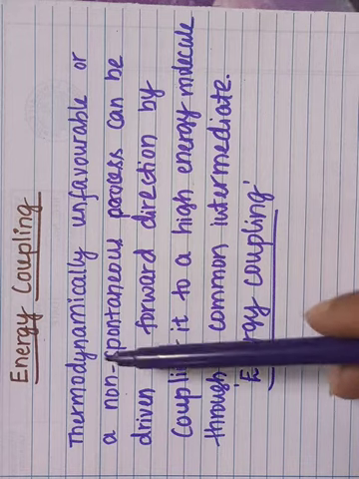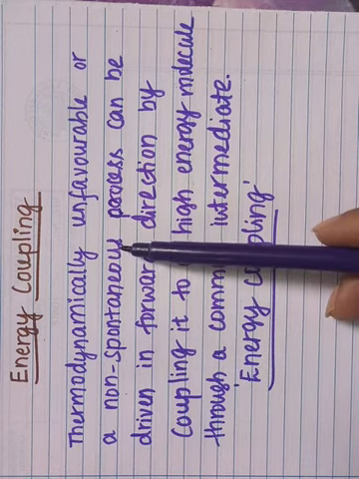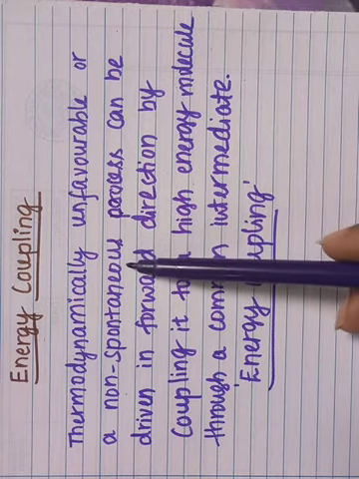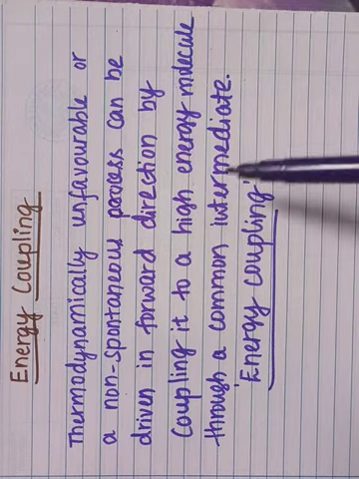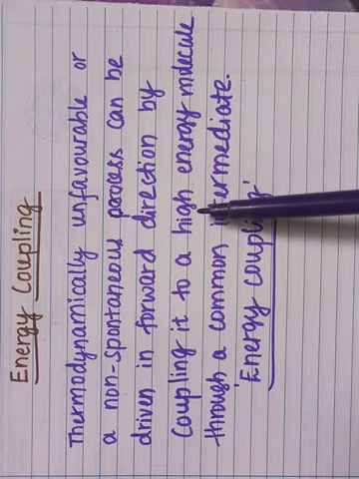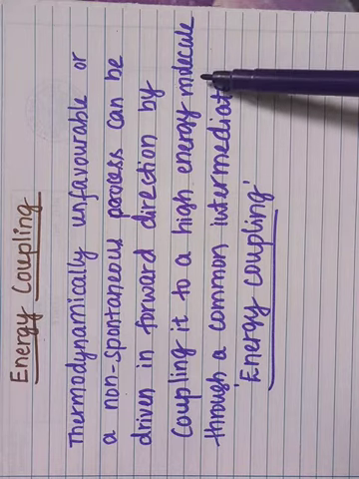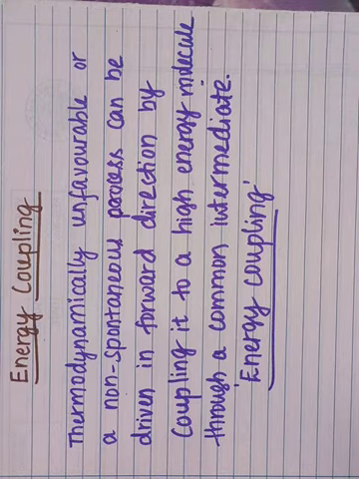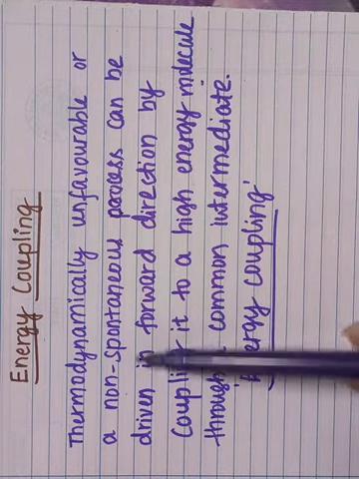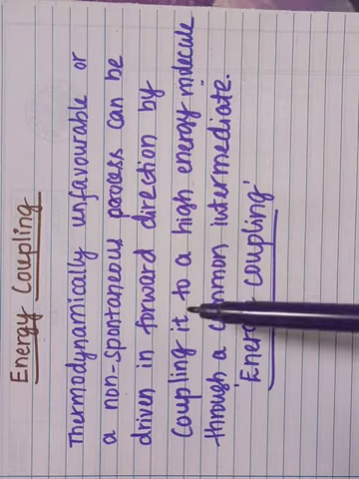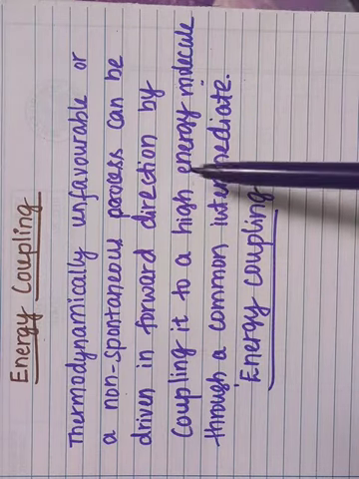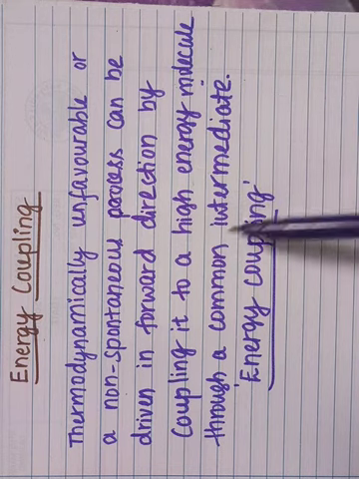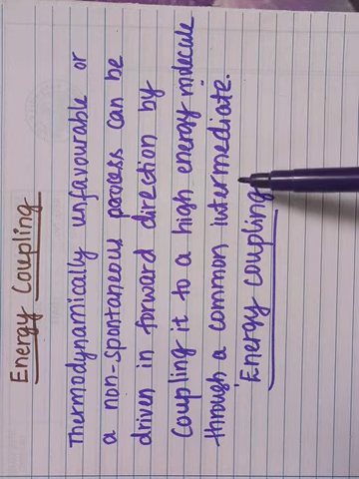Therefore, the non-spontaneous process, which contains less energetic reactant molecules, is coupled with a spontaneous process which involves the high energy molecule. So energy coupling is nothing but a non-spontaneous process driven in the forward direction by coupling it with a high energy molecule through the common intermediate.